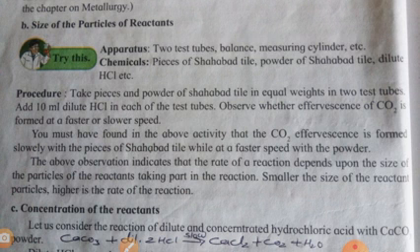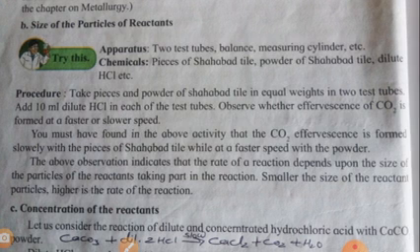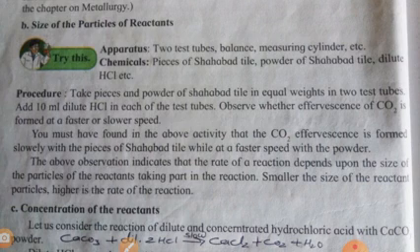So you must notice in the above activity that the carbon dioxide effervescence is formed slowly with the piece of tile, while at a faster speed with the powder. So the observation indicates that the rate of reaction depends upon the size of the particles of the reactant taking part in the chemical reaction. So smaller the size of the reactant particle, higher is the rate of reaction.